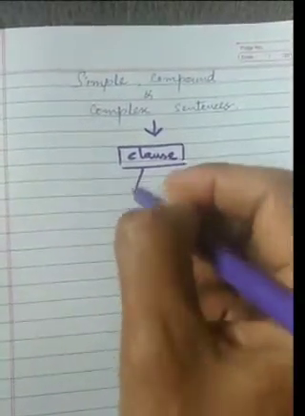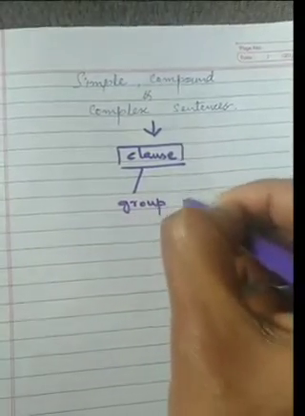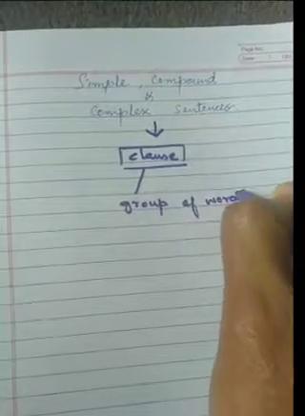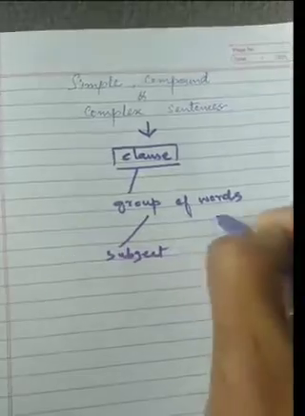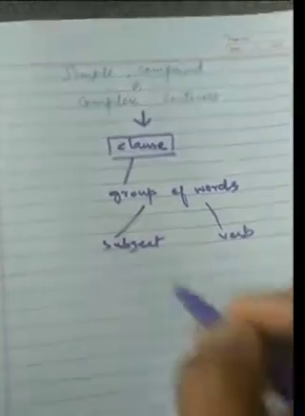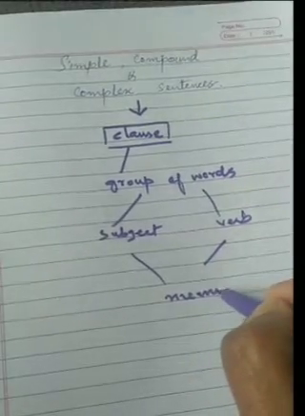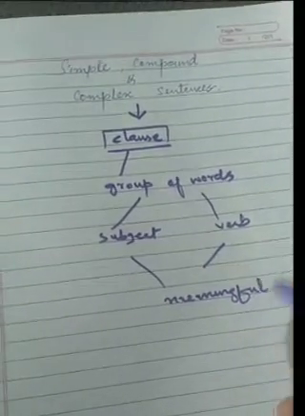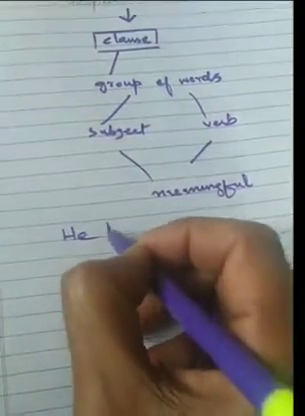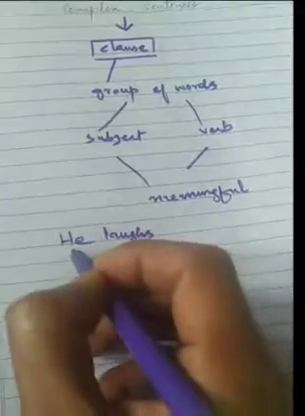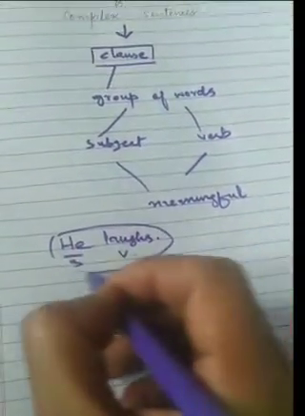A clause means a group of words having a subject and verb, and this group of words having subject and verb should also be meaningful. For example, he laughs. Subject, verb, and here it becomes a sentence.